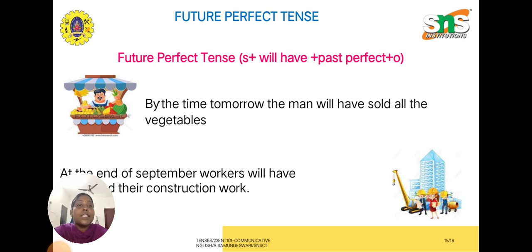The future perfect tense can be defined as the structure of subject plus will have plus v3, the past participle. Overall, when you see the perfect tense structure, you might notice that all the perfect tenses have only the past participle form of a verb. By this time tomorrow, the man will have sold all the vegetables, not now. At the end of September 2025, workers will have completed their construction work, in the sense that the progress of the work will have ended by 2025.